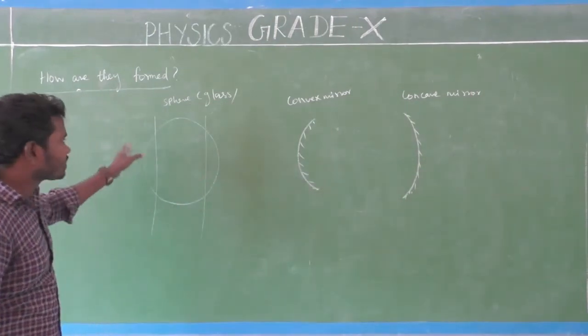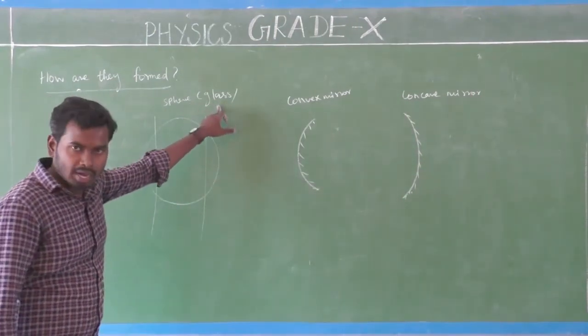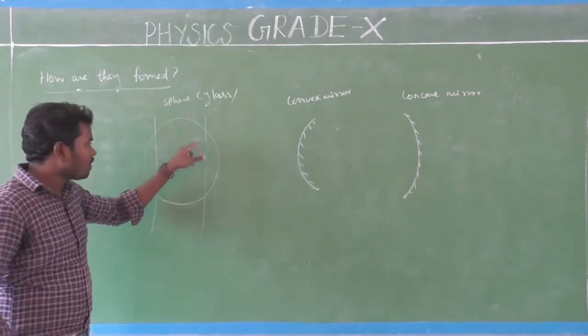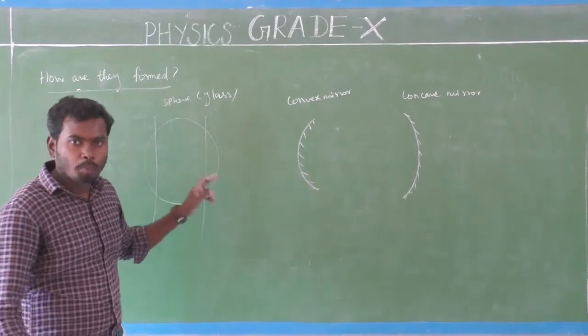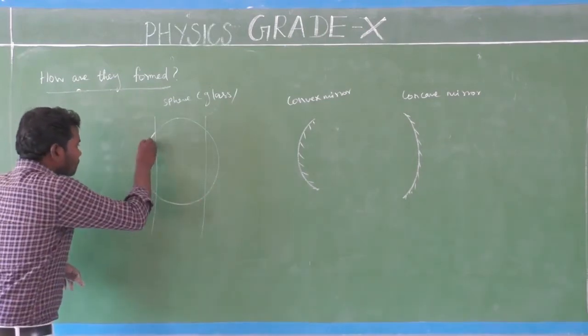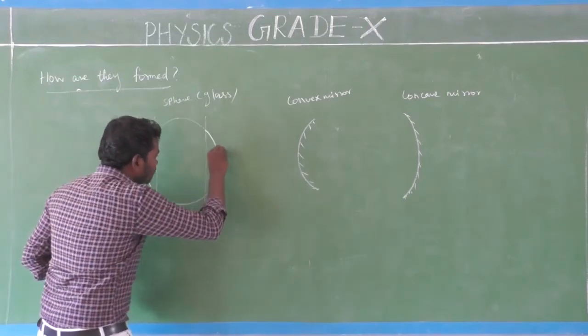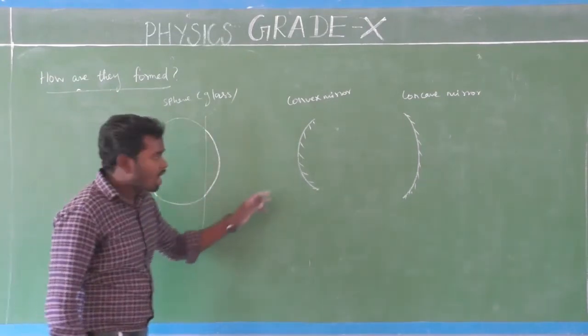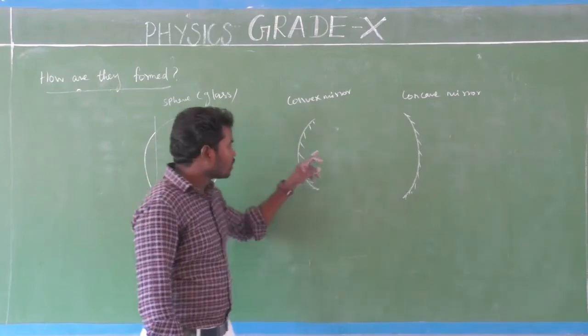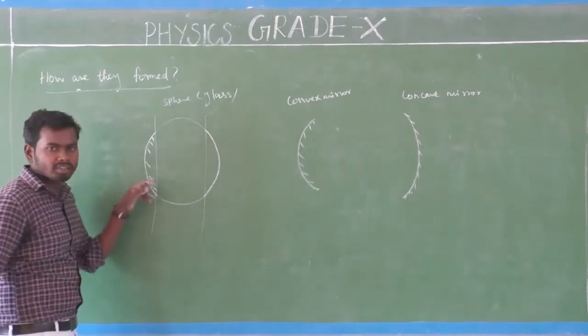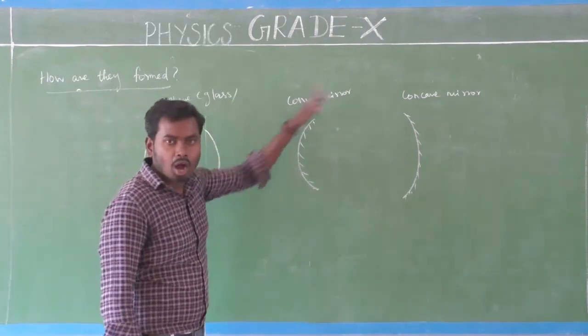So look at here, consider a sphere that is made up of glass. If we cut the sphere into two pieces at boundary, we can get two pieces. This is one part of the sphere. If you make coating this side, that acts as a convex mirror.